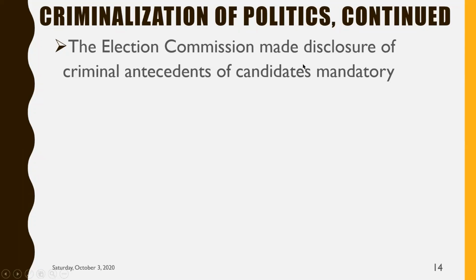Mandatory means it is compulsory for all the candidates contesting the elections. The word disclosure is very important here, because previously, before this rule was imposed by the Election Commission, candidates were not revealing the cases that were pending against them.